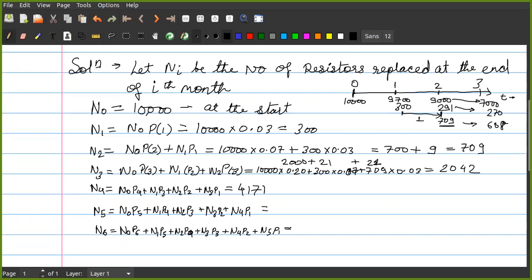Please calculate these values and let me know. N5 is 2030, good. N6 is 2590, correct. Yes, sir.